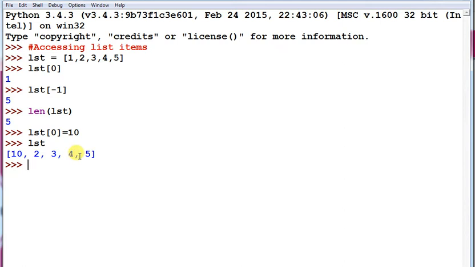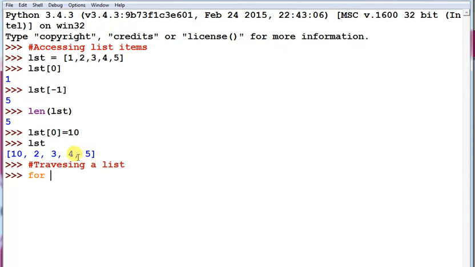Traversing a list. Traversing means to read each and every element. Whenever we traverse any data type, whether a string, a list or a tuple, we can use a for loop.